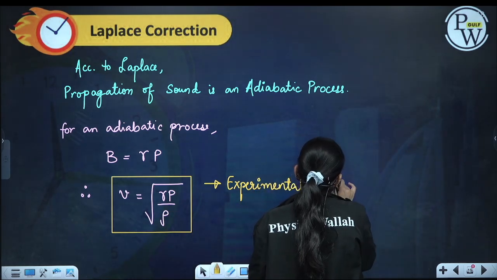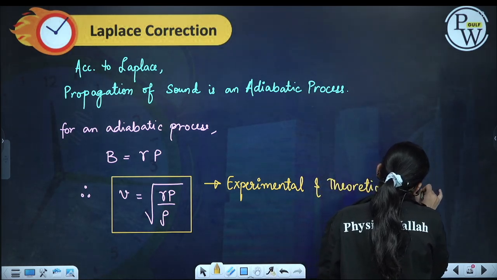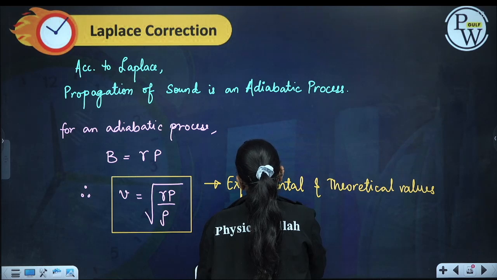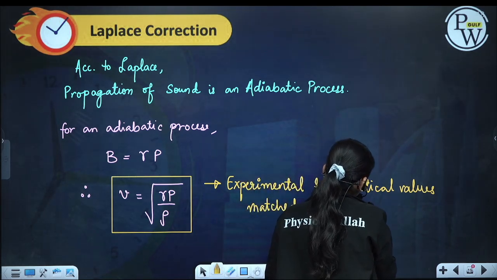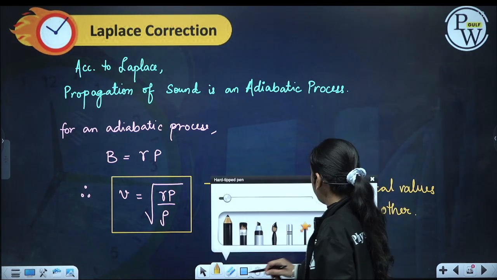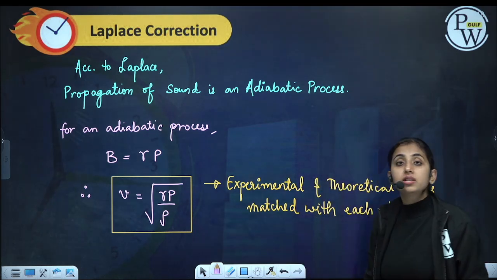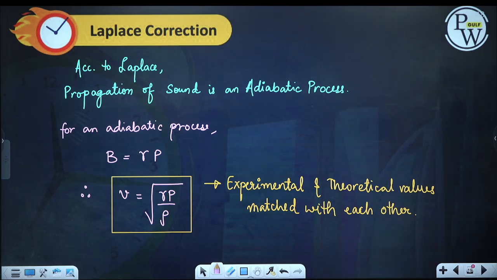The experimental and theoretical values matched each other. So propagation of sound is an adiabatic process, not an isothermal process, and the speed of sound is equal to under root of gamma P by rho. When we put the values in this formula, we get the correct speed of sound, which is 320, 330 meters per second. This matches the experimental data.